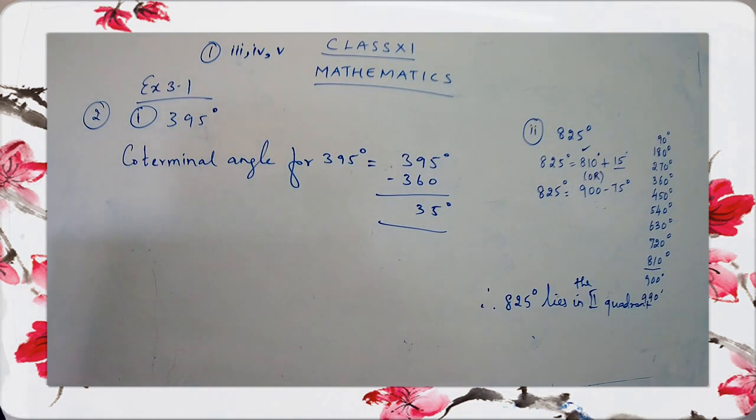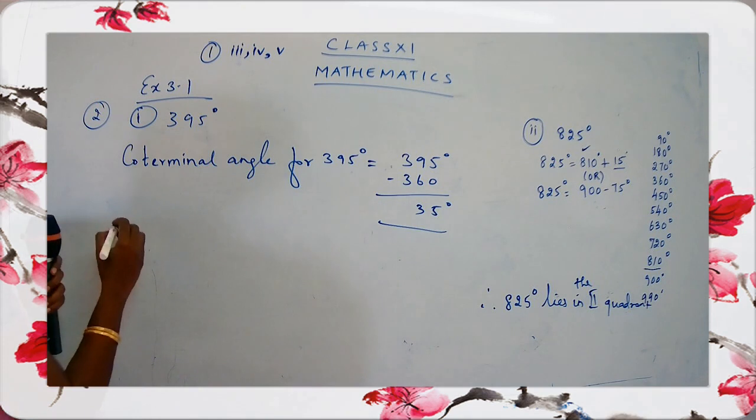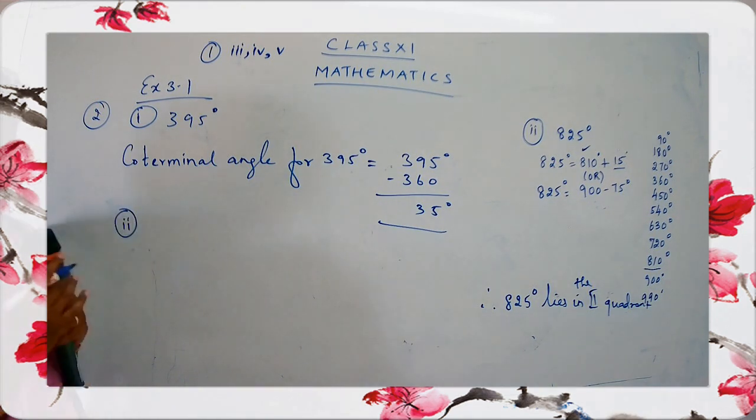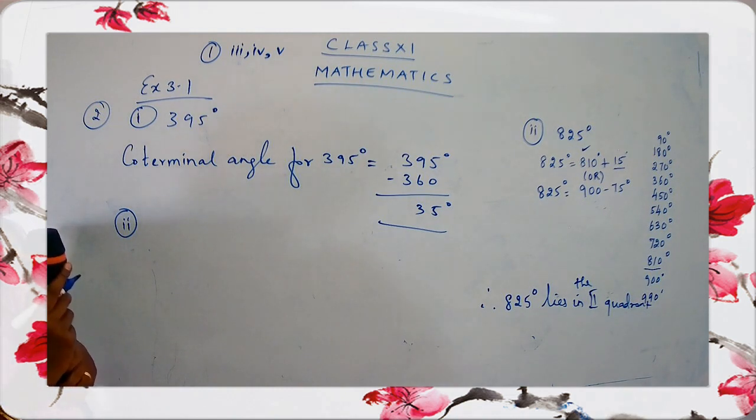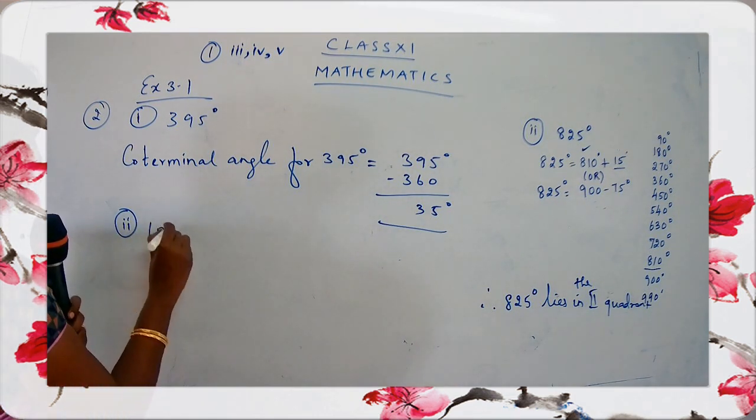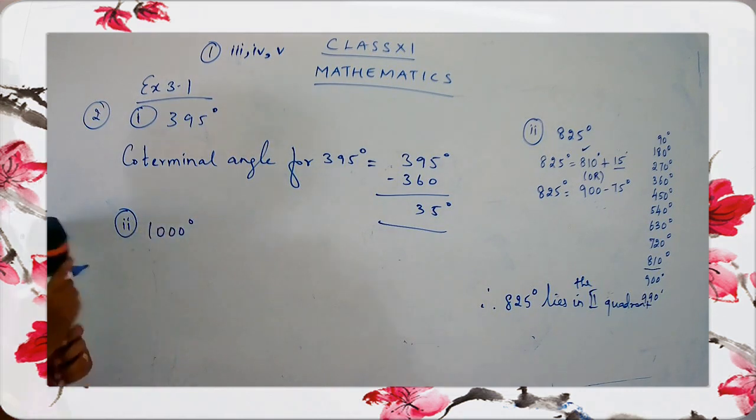Okay children, I'll just give you one extra sum over here. It's not from the book. I want you to do the sums from the book, okay? I'll go for 1000 degree. Take down one question, 1000 degree.